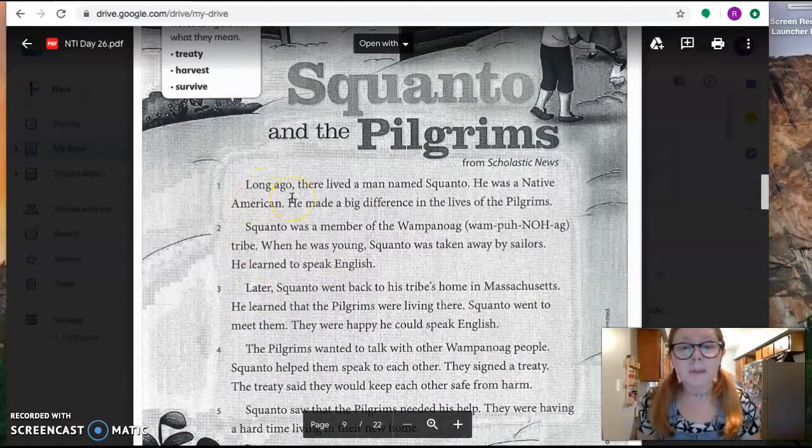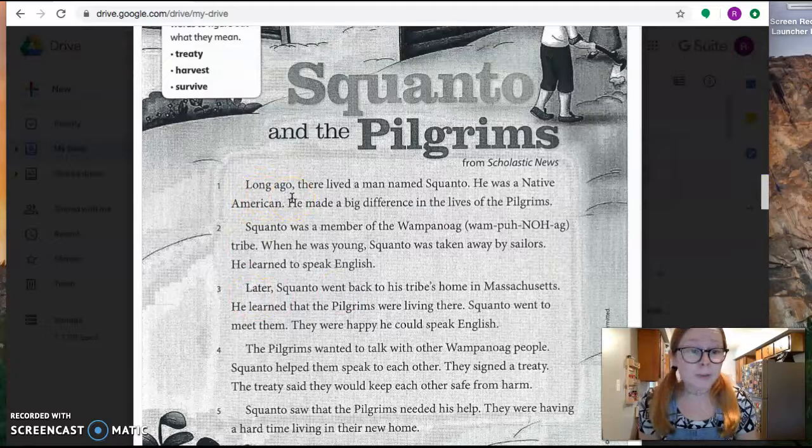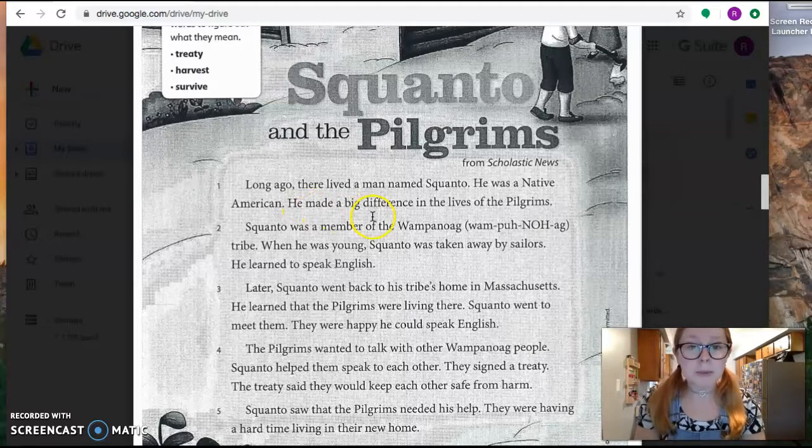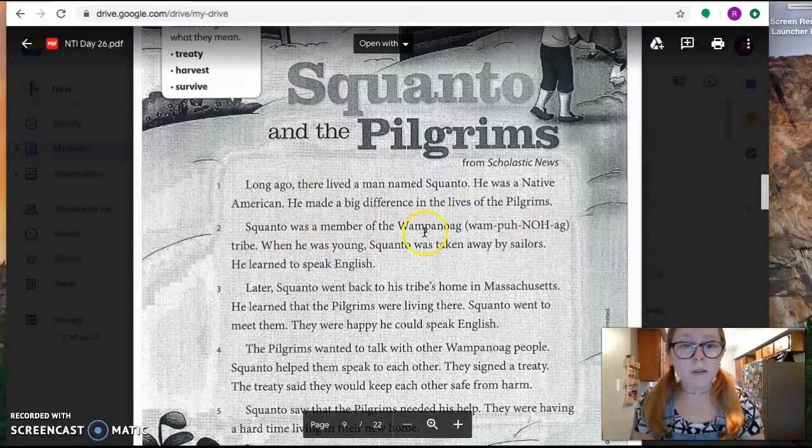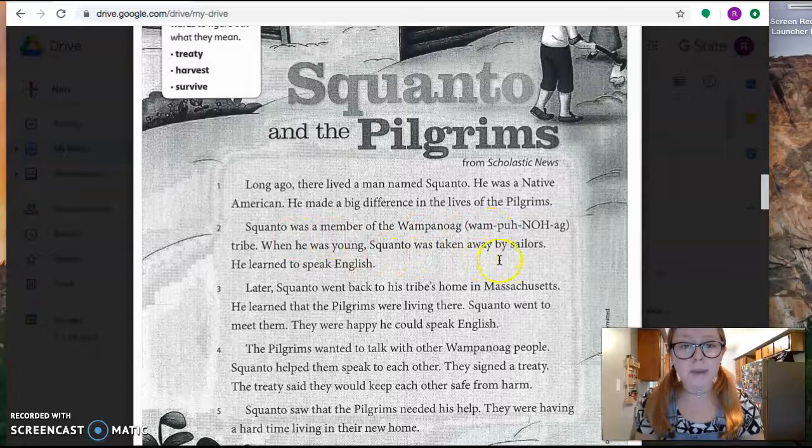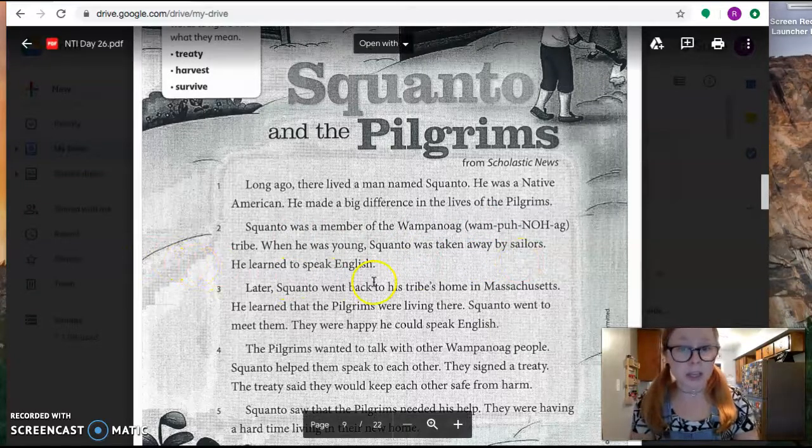Long ago, there lived a man named Squanto. He was a Native American. That is a group of people, boys and girls, that lived here before anybody else. So before any immigrants or settlers or pilgrims came over, Native Americans lived in this country. He made a big difference in the lives of the Pilgrims. Squanto was a member of the Wampanoag tribe. When he was young, Squanto was taken away by sailors. He learned to speak English.